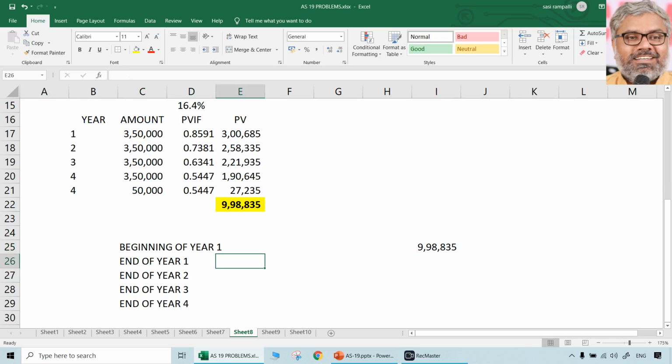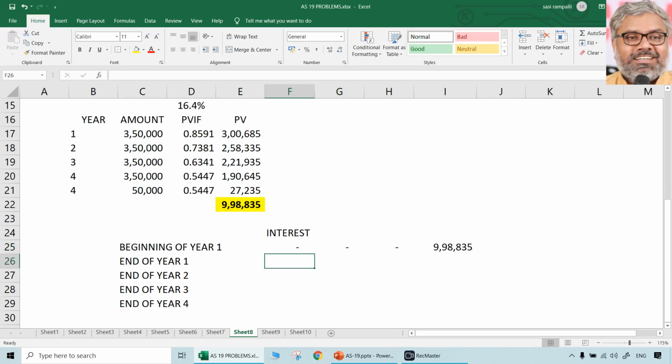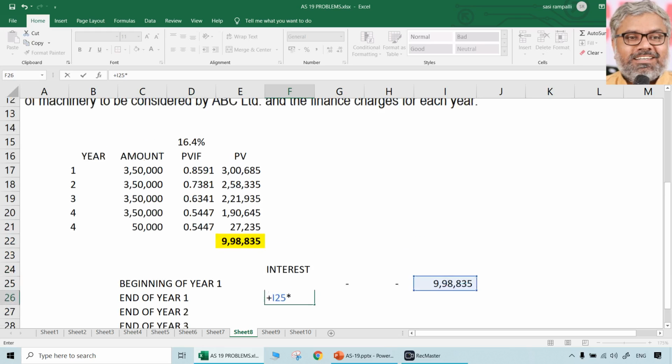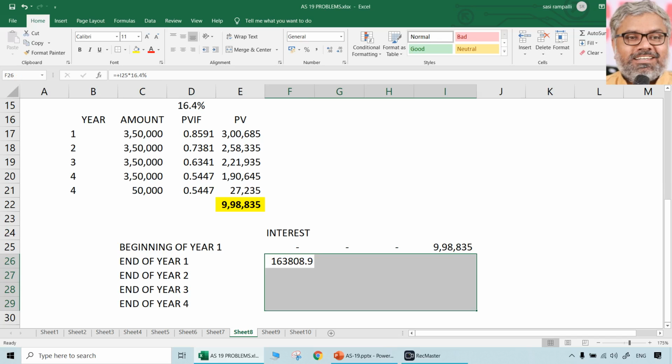That is outstanding. But at the end of the year 1, on this 998,835, if you calculate 16.4% interest, how much will be the interest amount? Interest amount only if you take, beginning there will not be anything. But at the end of year 1, what is the interest amount on this outstanding principal? That is 16.4%. You have to do the calculations. That will be how much? 1,63,809. That is the interest.